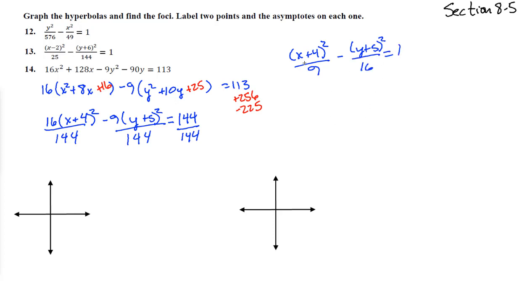All right, so can we identify our center point? Yes, indeed we can. The center point is going to be negative 4, negative 5. Let's circle that and note that everything we do will reference negative 4, negative 5, and then we can kind of forget about these guys for just a minute. So negative 4, negative 5, put him right there. That's going to be our center point, and that'll help.